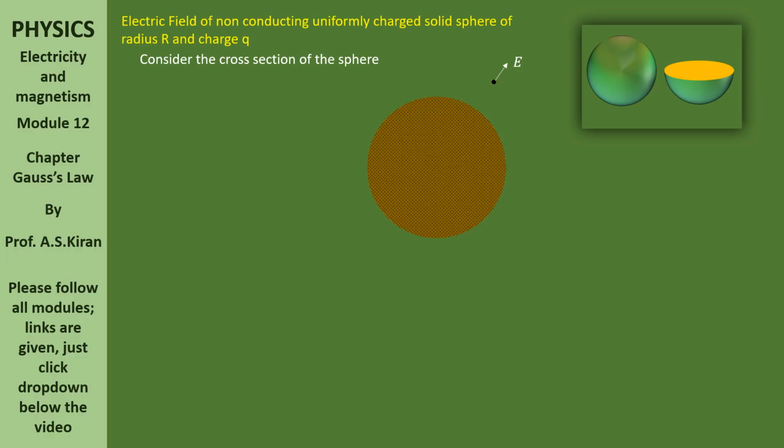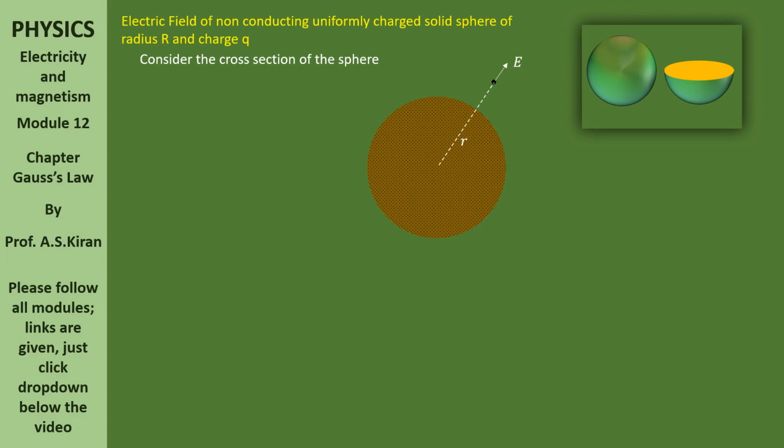Now obviously, we consider the Gaussian sphere. Before going to this Gaussian sphere, what is the distance between that center and the required location? That is small r. Capital R is the radius of the given sphere, and small r is the distance between the center and the given location.